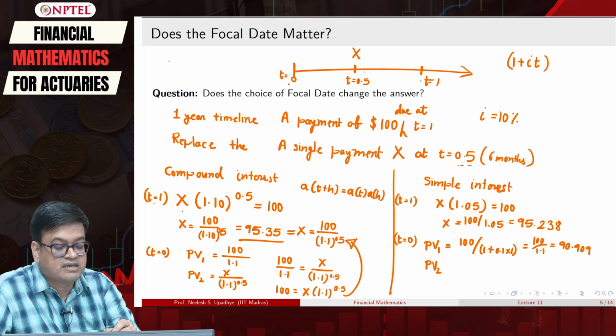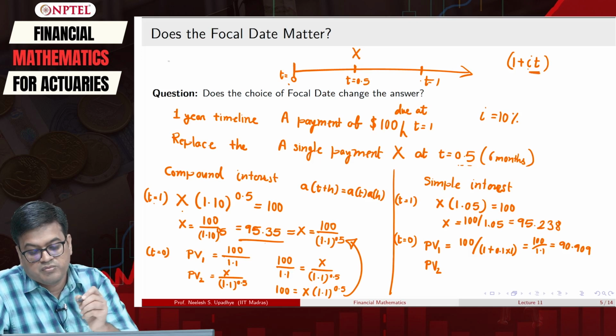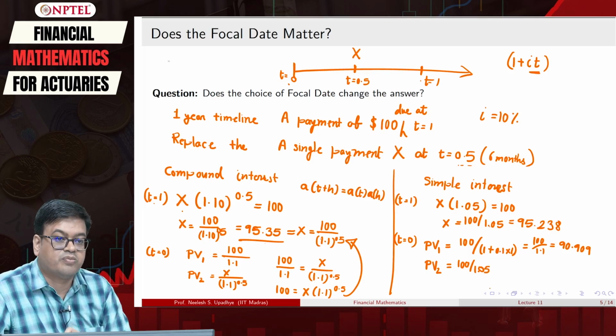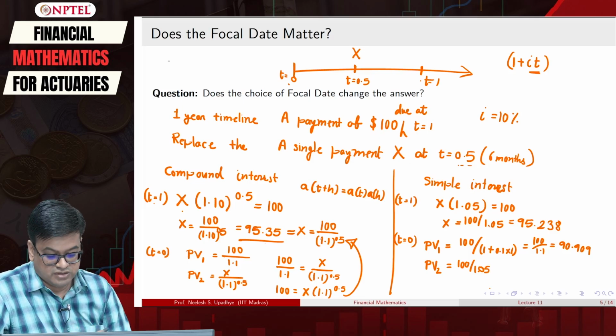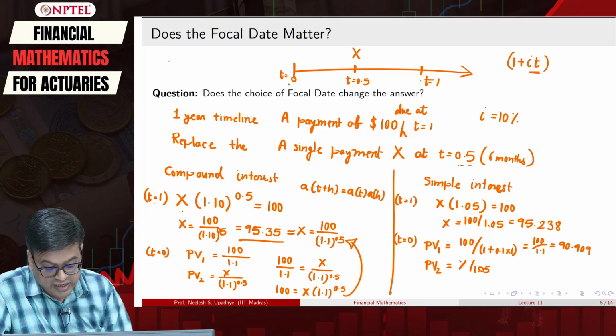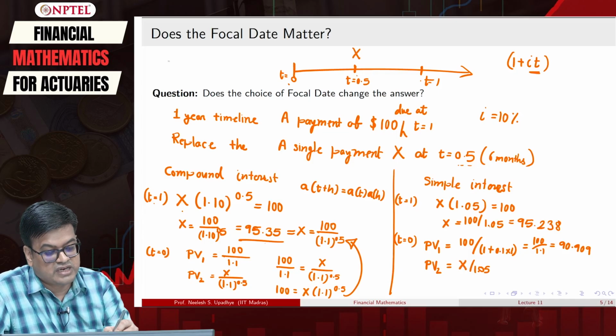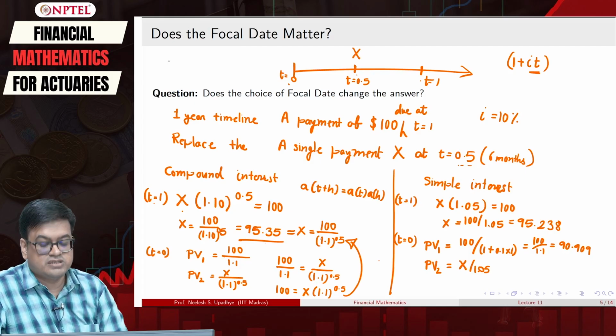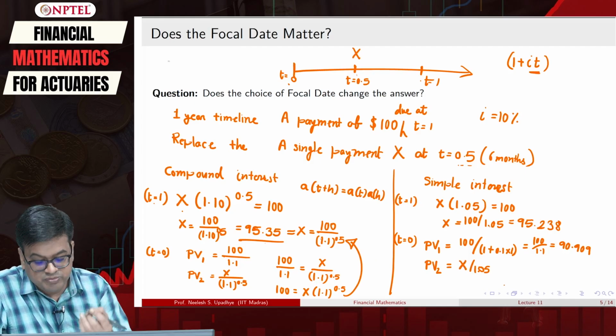Now, you look at PV2, which is at time 0.5, what is it? It is x, and I am bringing back by time point 0.5 based on this formulation. So, this will be 100 upon 1.05, sorry, it is not 100, it will be the value x, right, because at time 0.5 it is x upon 1.05, and what should it be equal to?